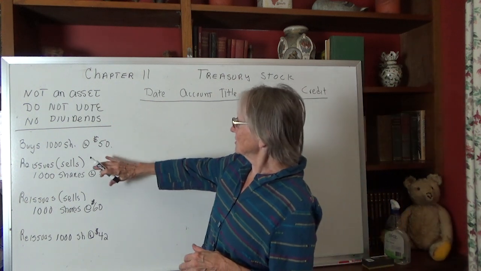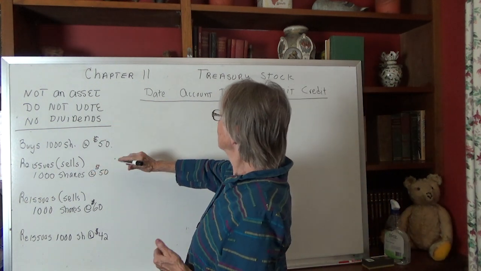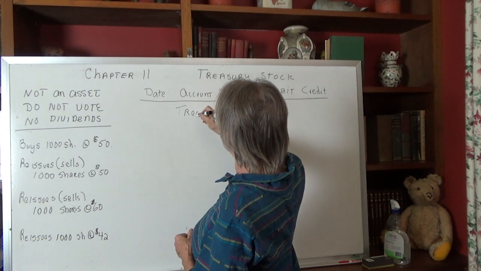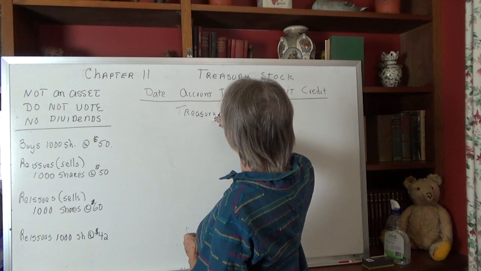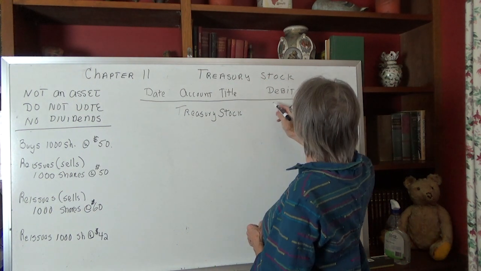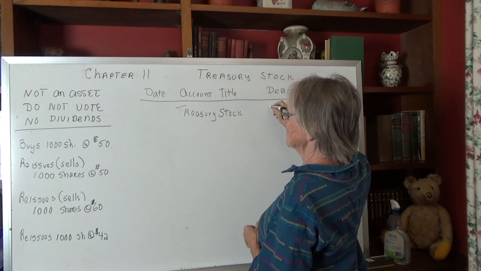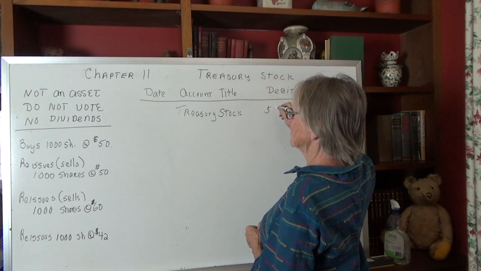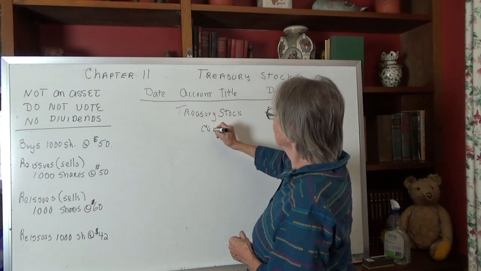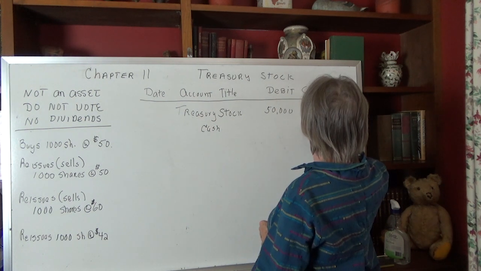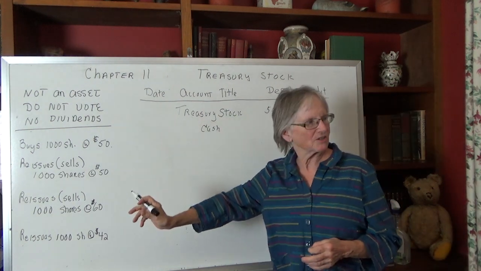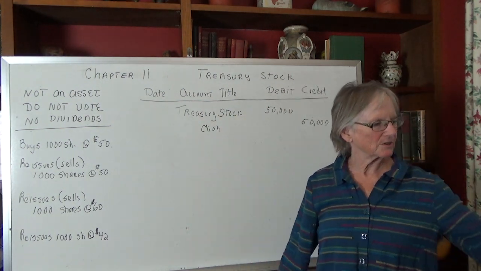To do this, let's just say it bought 1,000 shares of its own stock at 50. It would debit an account called treasury stock. And the account treasury stock is a stockholders' equity account. So 1,000 shares at 50 would be 50,000, and we pay cash of 50,000. So treasury stock is not an asset, it's a stockholders' equity account.